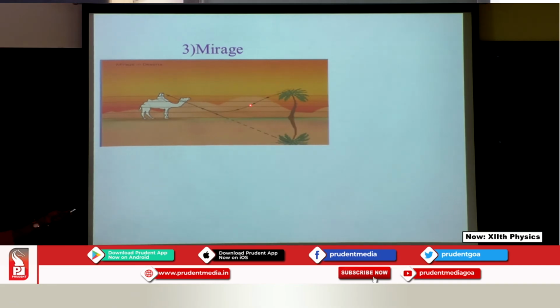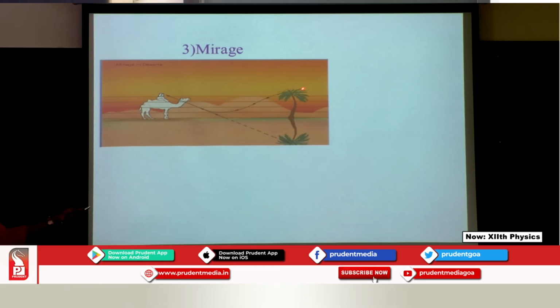At every layer it is going to have refraction, and when it hits the ground with an angle greater than the critical angle, then the ray is going to suffer total internal reflection. So the ray is going to be reflected back, and the poor traveler will think that this particular ray is coming from here, as we get an illusion of a straight line.